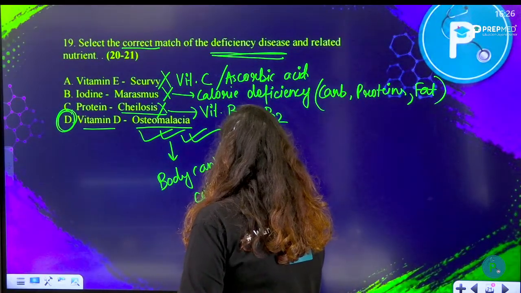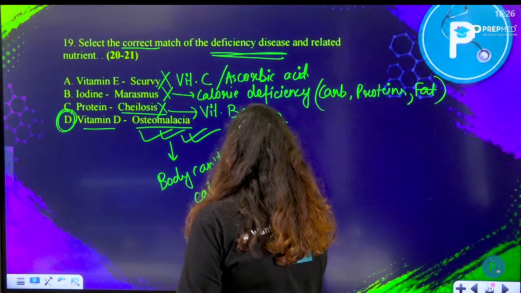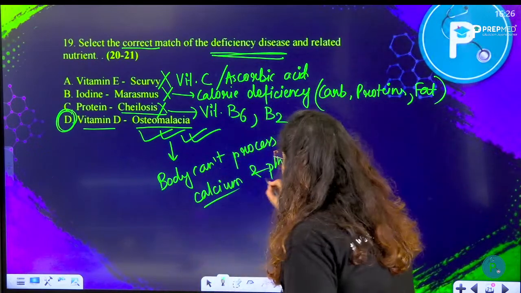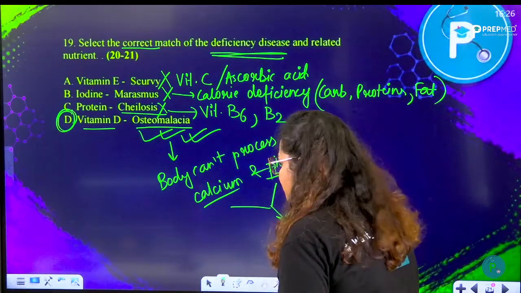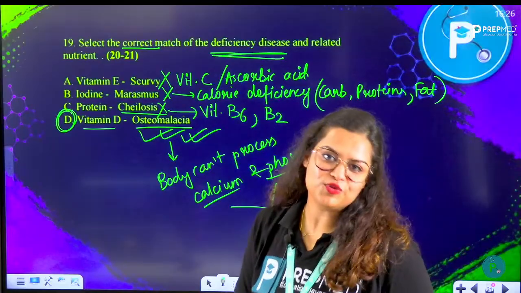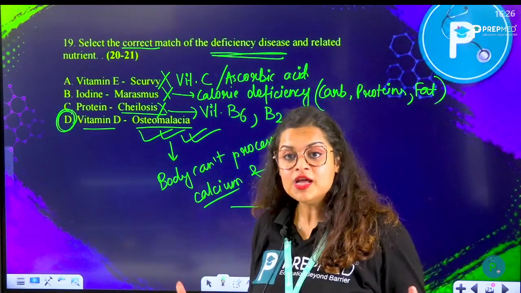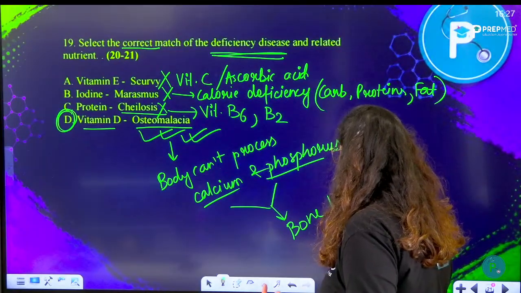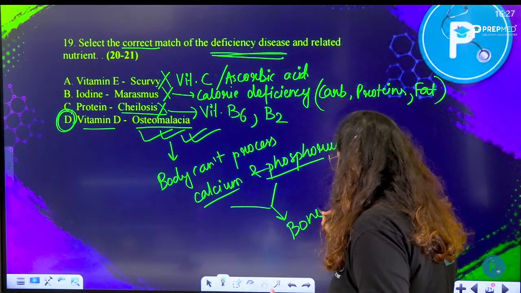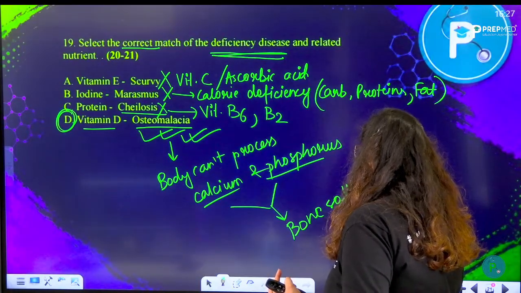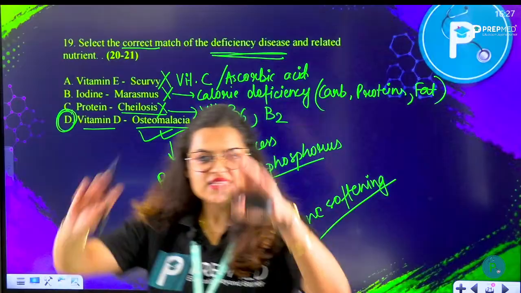And see, calcium and phosphorus are the main salt, the inorganic component of your bone matrix, right? If they are absent, then the bone would become soft, right? Bone softening happens. The bone can't harden, and as a result, the bone cannot take much of your body weight and starts bending.